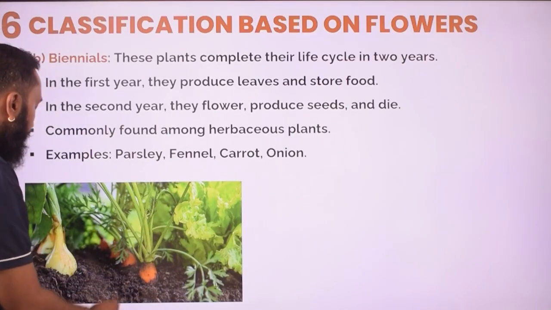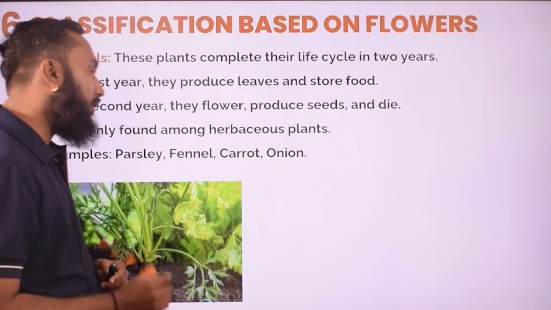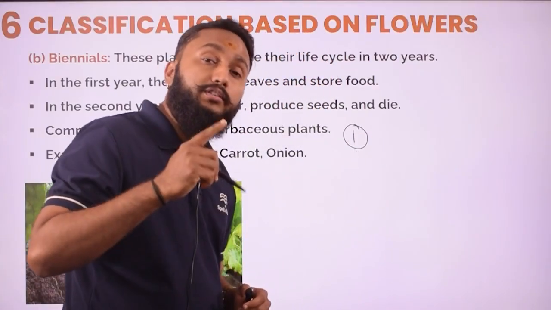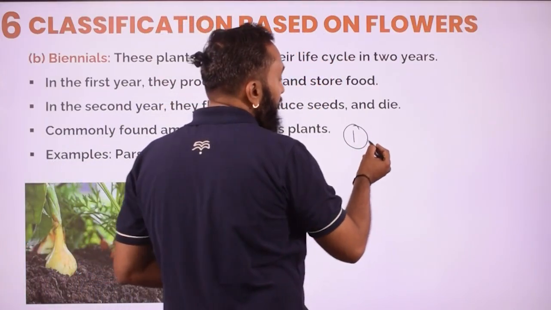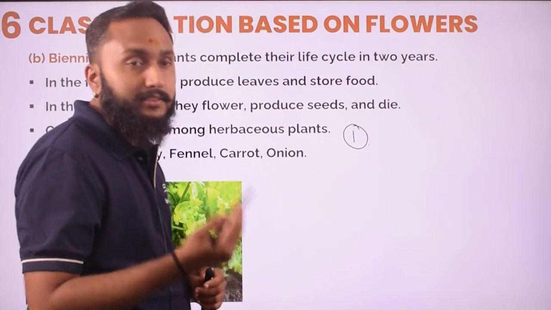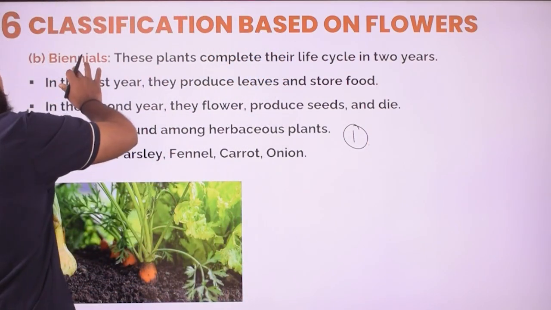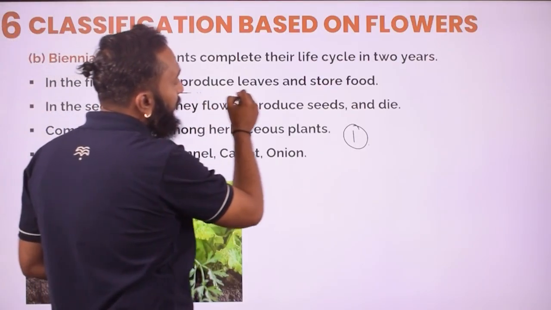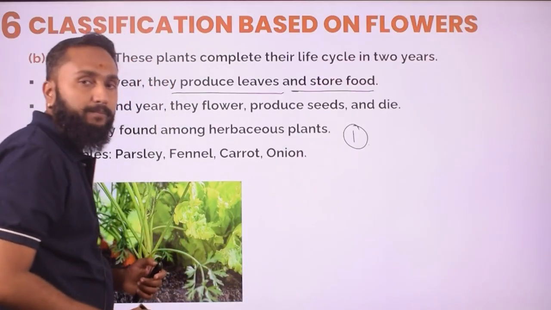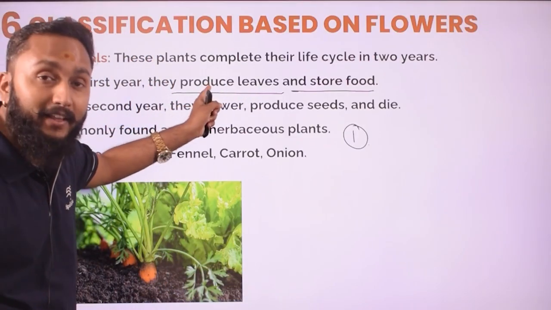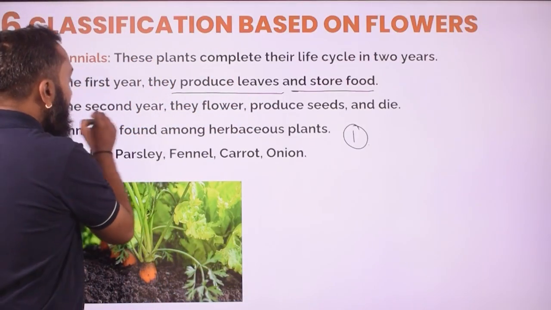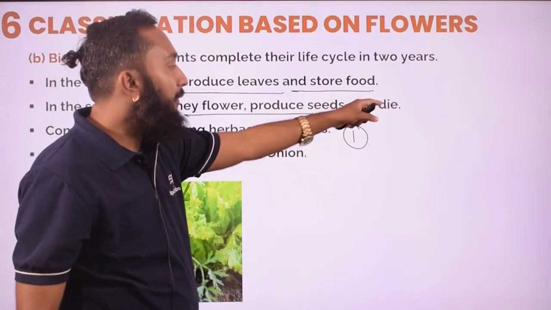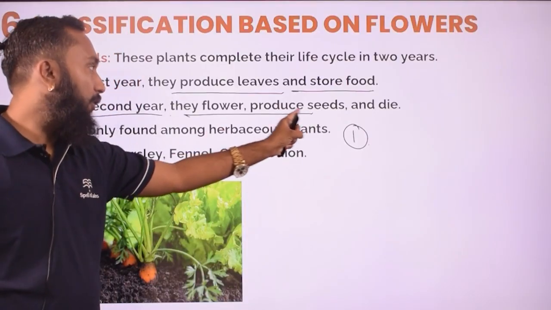Like this, biennials are also there. Biennials are going to do what, which I have told you, the several different phases which will be there, no? So several different phases means the vegetative phase, reproductive phase, senescent phase. So these plants are going to survive for 2 different years. In the first year they are going to produce their leaves and they are going to store the food. Producing leaves, it means vegetative phase it is. Second year what they are doing? Producing flowers. They are producing seed and then they are going to die. Reproduction is going on basically here.